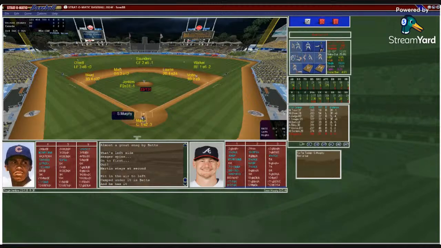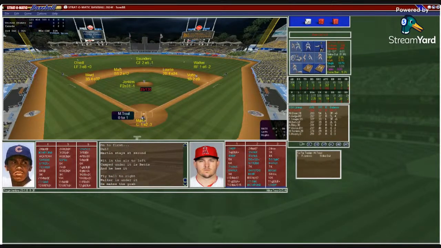So let's go on to the third inning, as it will be Sean Murphy followed by Mike Trout and Matt Olson. Martin puts down the sign. Jenkins with the windup, the pitch to Murphy. Murphy, fly ball to right field. Walker back at the track, makes the catch, 1 away.